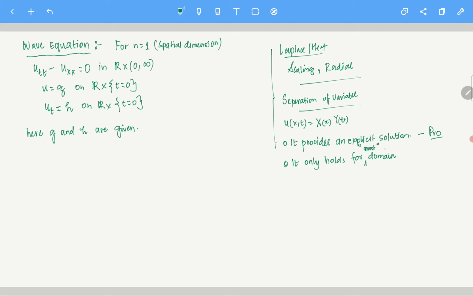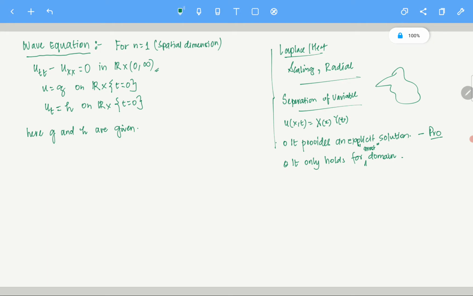What I mean by most domains is this. Of course, with this equation, with this relation, you can use separation of variables. But for separation of variables to work and give an explicit solution, you need these boundary conditions also. Here the boundary is a straight line, or some nice boundary, so you can do this. But in a crazy looking domain like this, you can't use separation of variables, right?